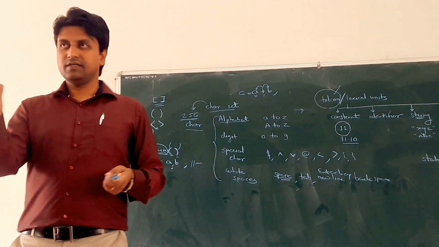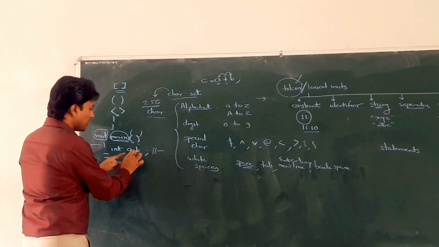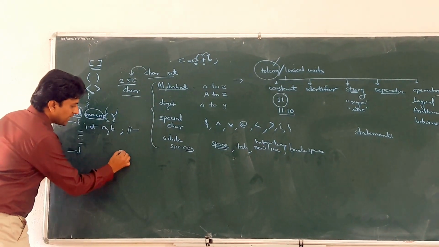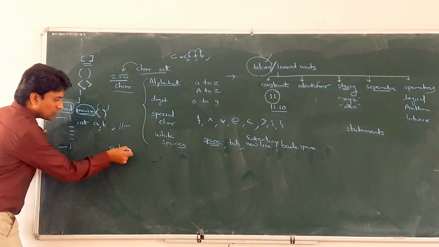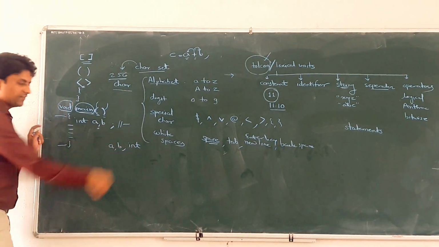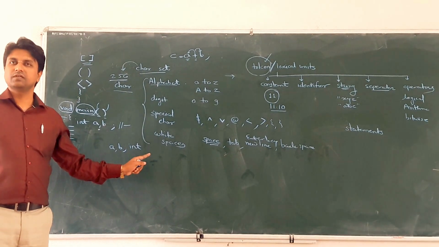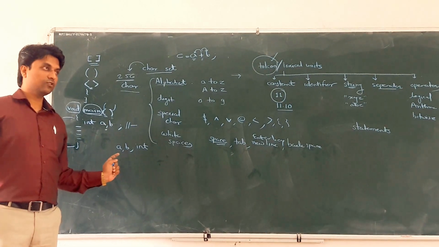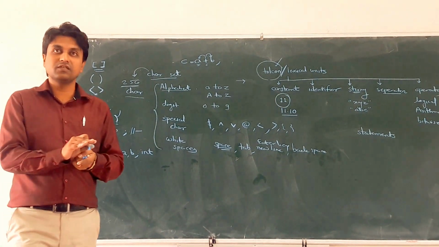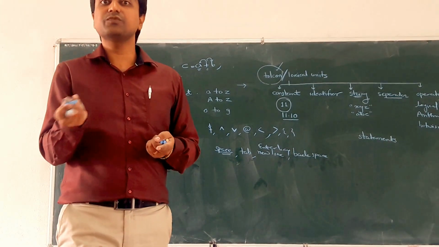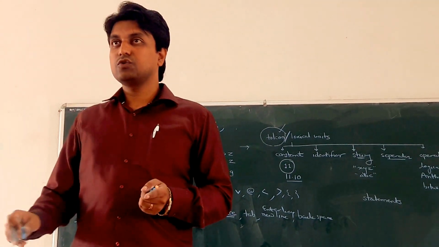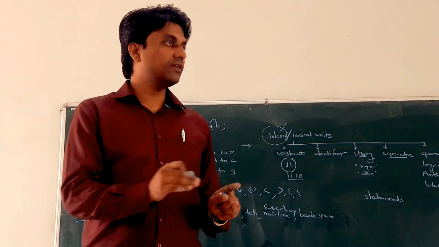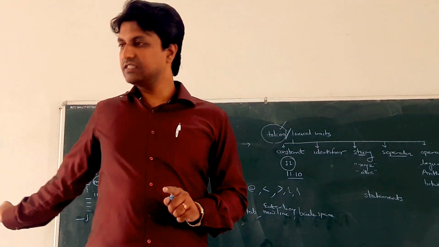Grammar. Because the statement int a comma b semicolon is a correct sentence, a declaration statement. But if I write the same tokens with a different arrangement, is it correct? No. It gives you a syntactical error. So a statement is not only an arrangement of tokens, it is based on some grammar. So there is a grammatical domain, and based on it we have to write the statements in C language.